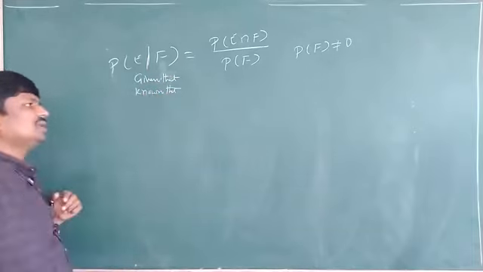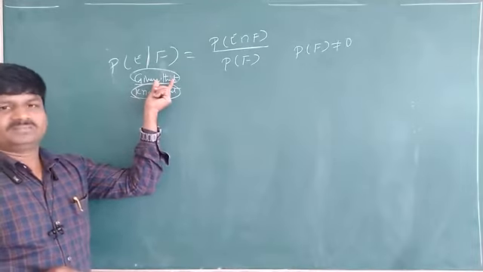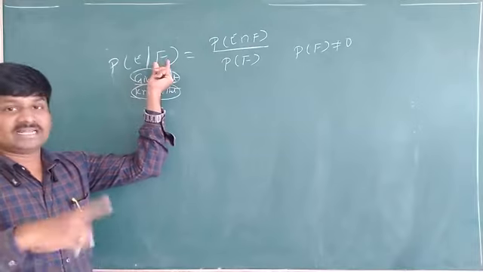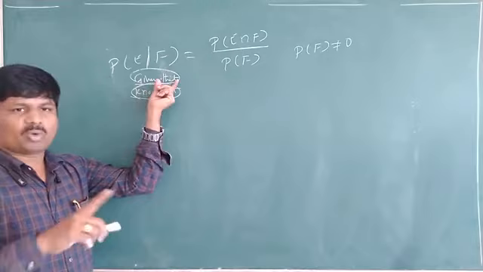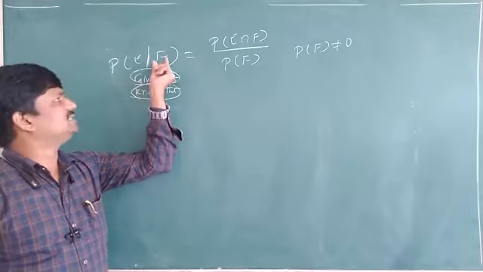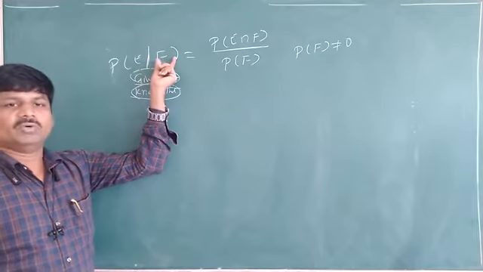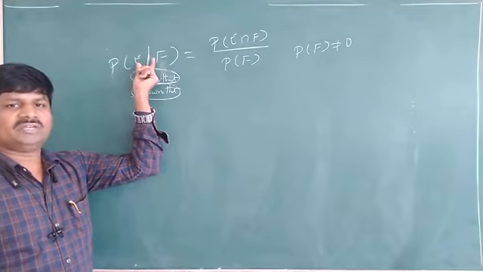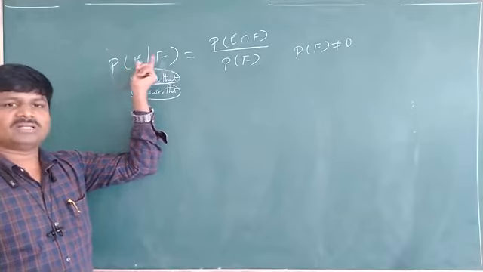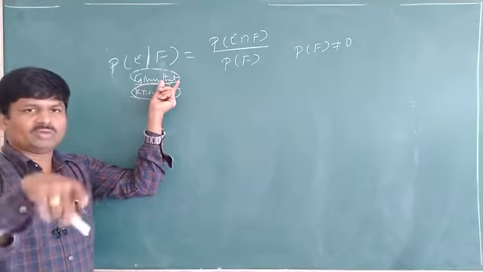That means in our questions, these two words will be the same. Given that means what? E is the first event, suppose F is the second event. After giving that, whatever information will be given, that is F. Are you understanding or not? You have to remember like that. E given that F. Here, for whom are we finding the probability? Probability of E only. So to find E, compulsorily F also we should know. In the problems, what will be given? The word 'given that' will be given.